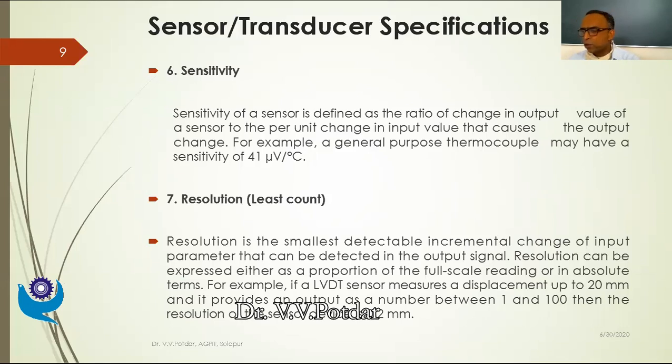I think we shall stop for today. And as I said in my earlier lecture also, you can put your questions on my WhatsApp number, and feel frank enough, feel free enough to share whatever are your problems, difficulties. We have seen 6 of the specification parameters. These are going to be useful when we ultimately select a particular transducer for our mechatronic application. So we'll stop for today.